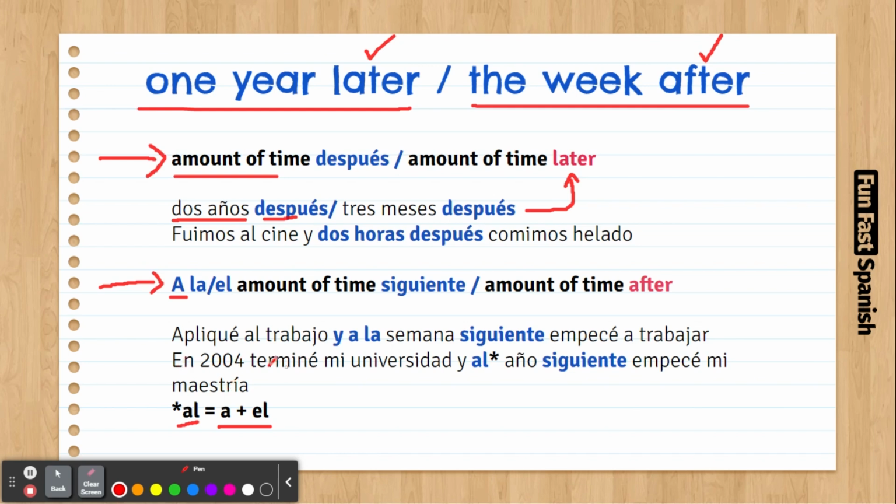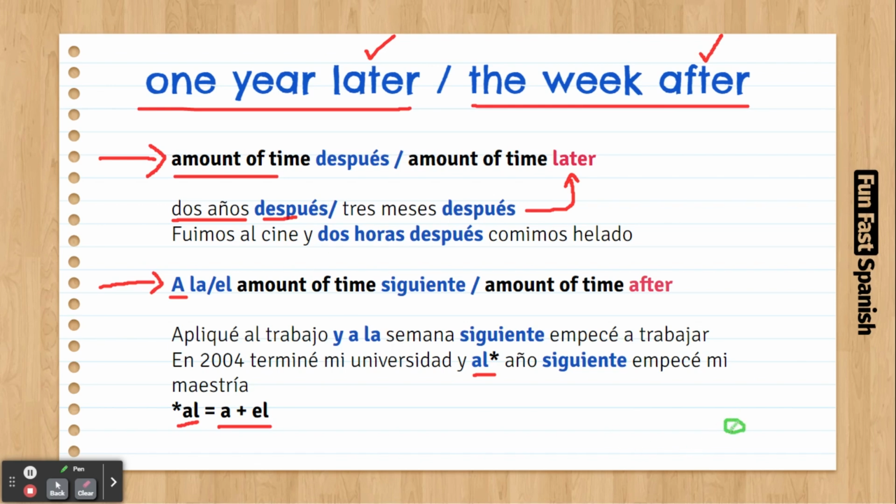In 2004, I finished my university, and the year after, I started my master's. So, as you can see, al año siguiente, the year after, and a la semana siguiente, the week after.